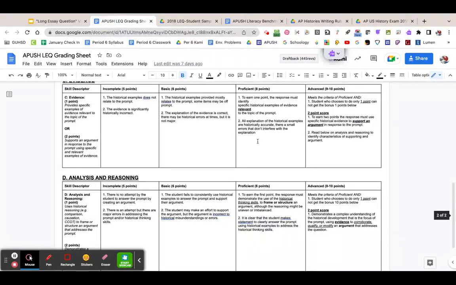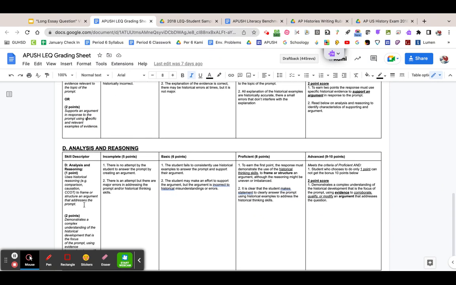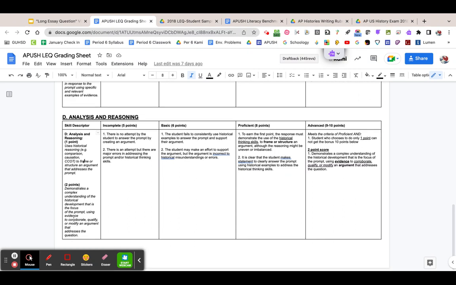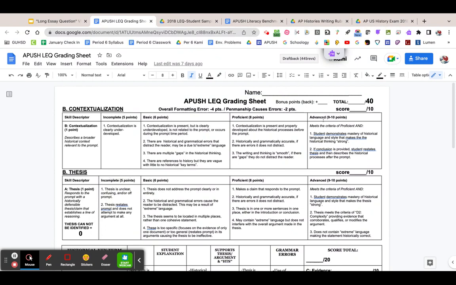Over here on the back is for those students that have a little bit more evidence. They use it to support the argument a little bit more. They also, if they do the extra analysis and reasoning, where they do the continuity and change over time, and also how to corroborate and mollify, those really difficult things for students to do in my opinion, that's how you'll get extra credit. And I put up here bonus points from the back.